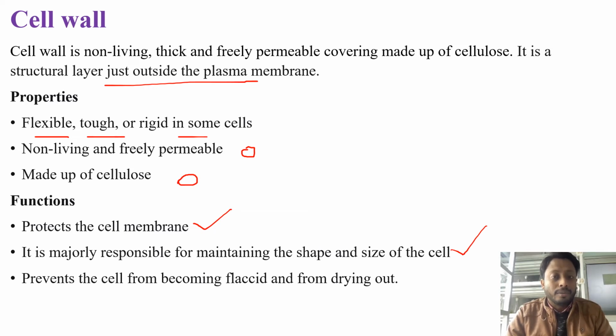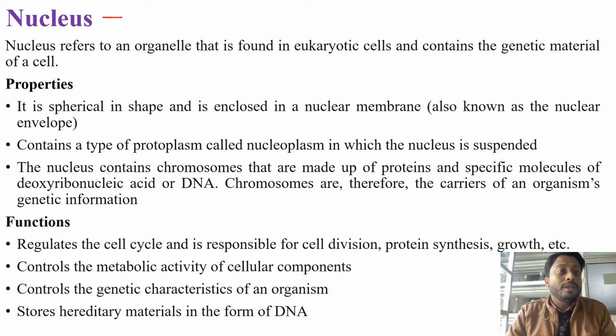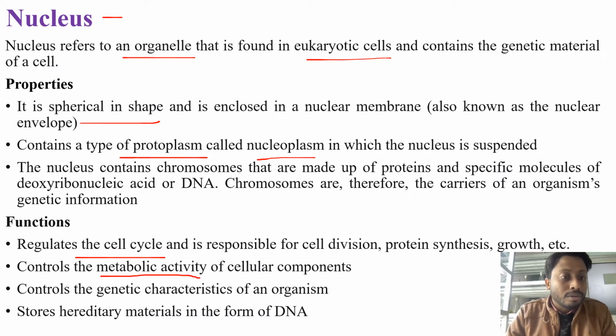Nucleus. Nucleus refers to an organelle that is found in eukaryotic cells and contains the genetic material of a cell. It is spherical in shape and enclosed in a nuclear membrane. It contains a type of protoplasm called nucleoplasm in which the nucleolus is suspended. The nucleus contains chromosomes that are made up of proteins and specific molecules of DNA. The major function of the nucleus is to regulate the cell cycle. It also controls the metabolic activity of the cellular components, and it also controls the genetic characteristics of the organism.